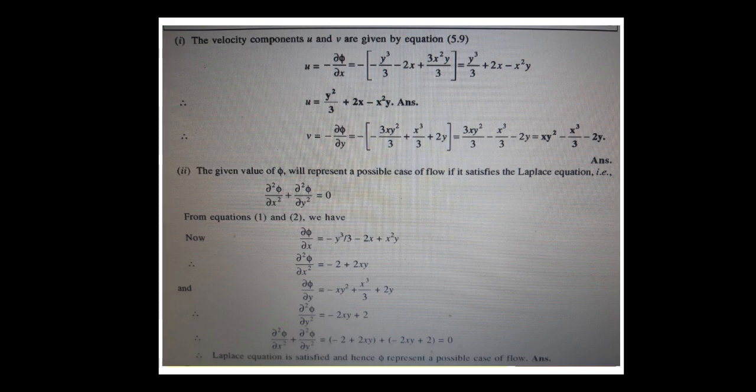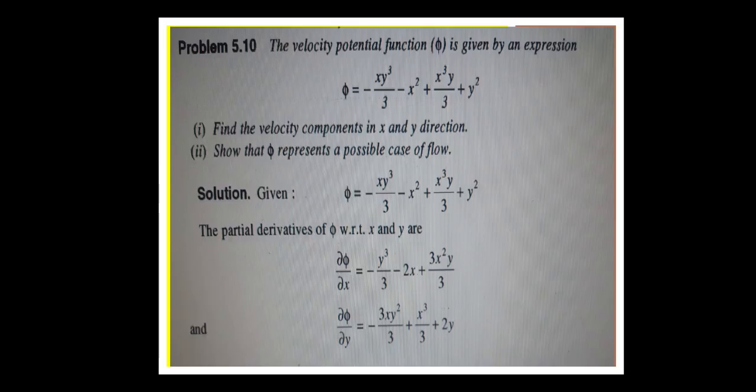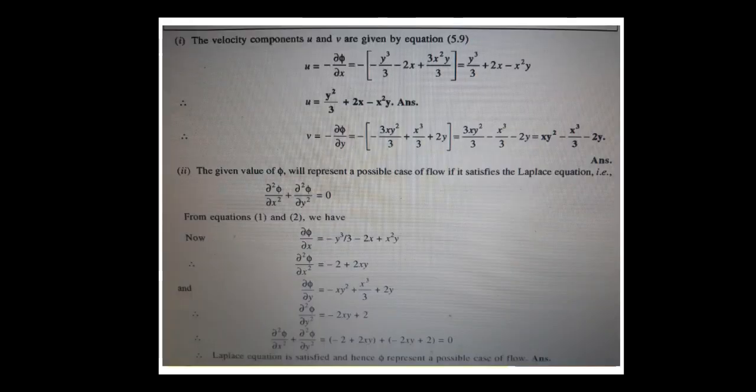Similarly, if we substitute for v, v is equal to minus dou phi by dou y. Substituting in this process we are getting minus into minus plus 3x y square by 3 minus x cube by 3 minus 2y, that is equal to x y square minus x cube by 3 minus 2y. That is the answer. Then what is the second case? Show that phi represents a possible case of flow. Then the value of phi will represent a possible case of flow if it satisfies the Laplace equation.